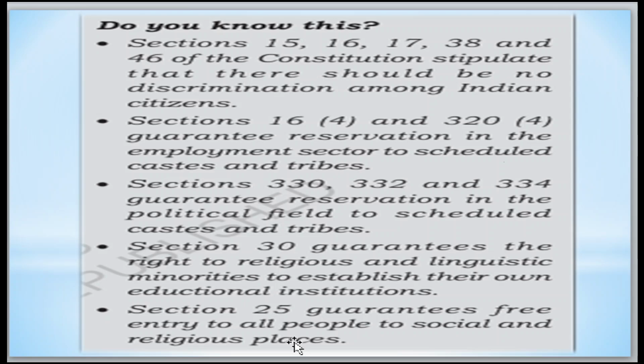Articles 330, 332, and 334 set reservation in the political field for both scheduled castes and scheduled tribes. Article 30 guarantees the right of religious and linguistic minorities to establish their own educational institutions. And Article 25 says there is free entry for all people to social and religious places.